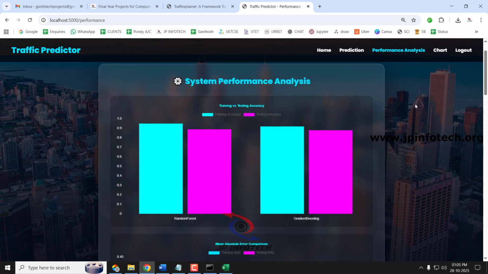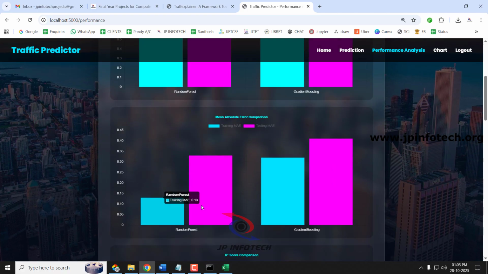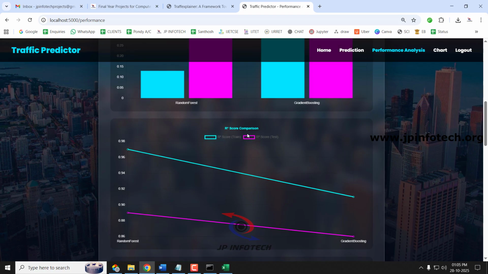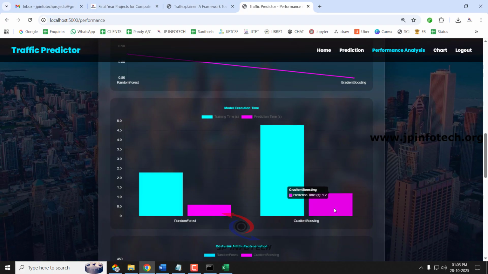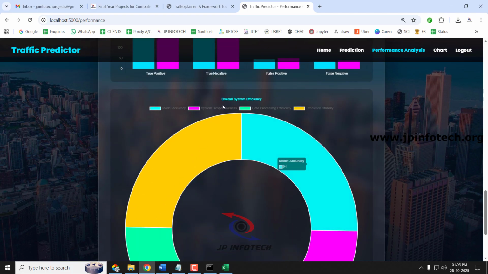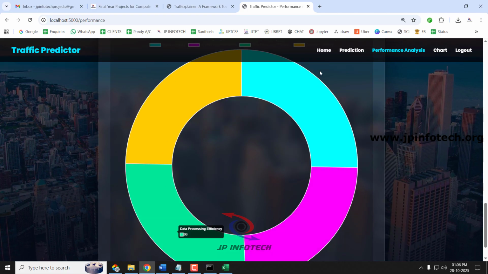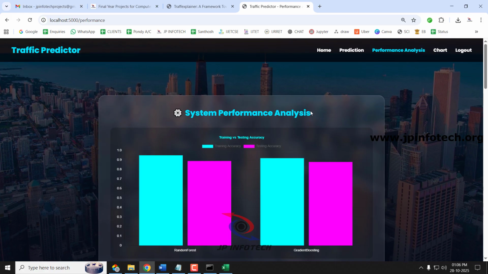The first one is the training and testing accuracy, and the next one is the mean absolute error comparison, showing the training MAE and the testing MAE of both the random forest and the gradient boosting models. The next one is the R2 score comparison, and the next shows the model execution time for both models. Next is the confusion matrix representation, and then the overall system efficiency with model accuracy, system responsiveness, data processing efficiency, and prediction stability. So on this page you can see the performance analysis of the system with both models.